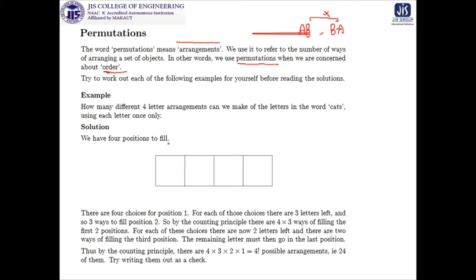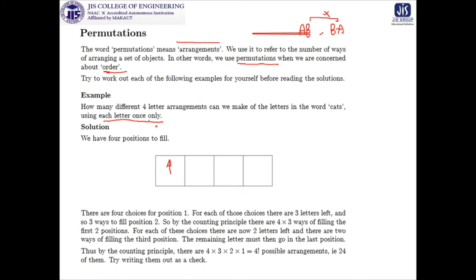How many different four letter arrangements can we make of the letters of the word cats using each letter once only? It is also very important. So we have four positions to fill. How many possibilities are there for the first? Four.